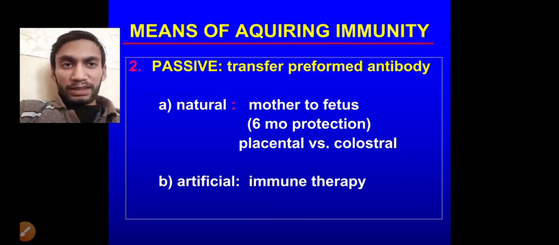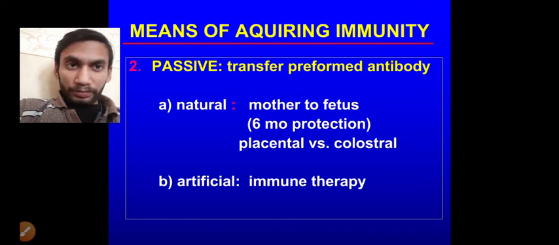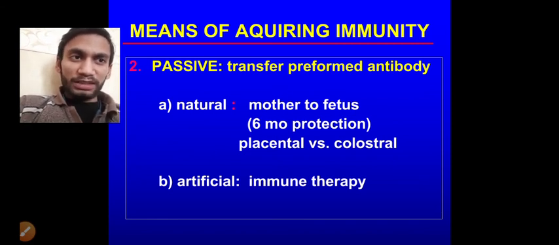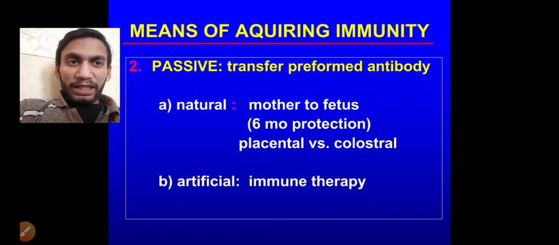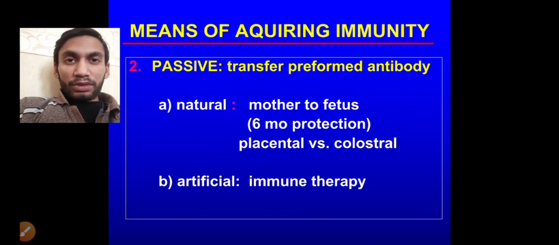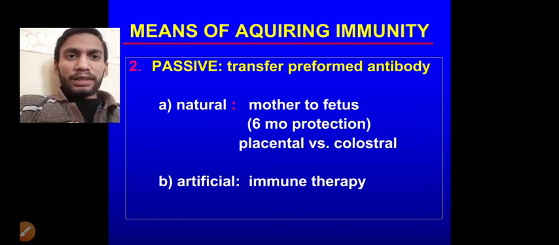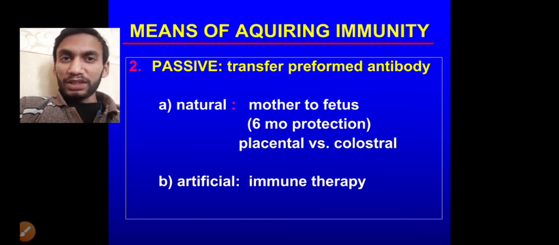So mother to fetus is the natural method, through the placenta, and also through colostrum. Colostrum is the first mother's milk. It consists of IgA antibody, not in the monomer form but as a dimer, with two subunits of IgA antibody joined together by the J chain, right? And artificial passive immunity can be achieved by immunotherapy.